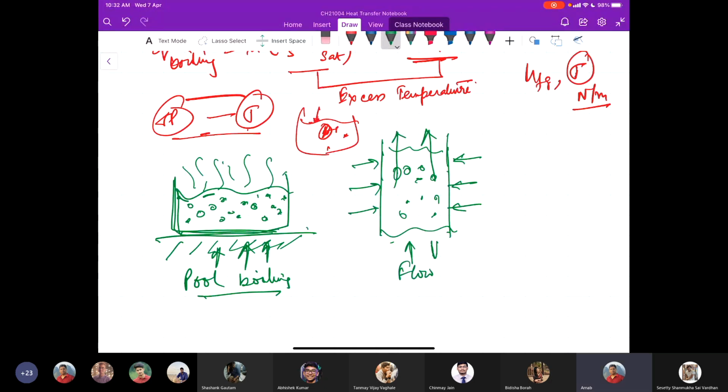This is called flow boiling. Two types of boiling you can see.